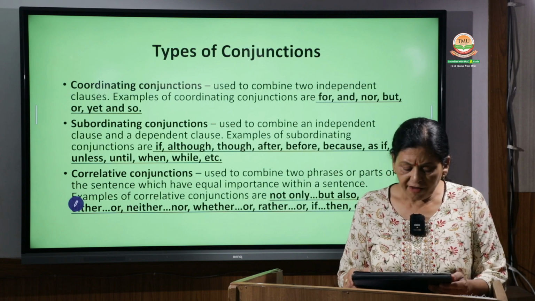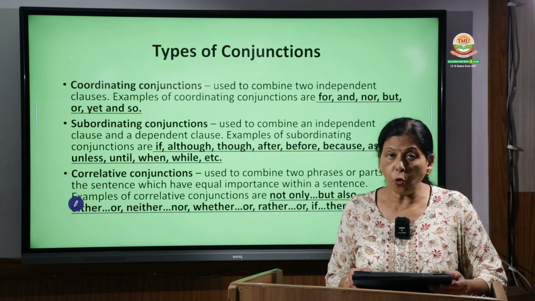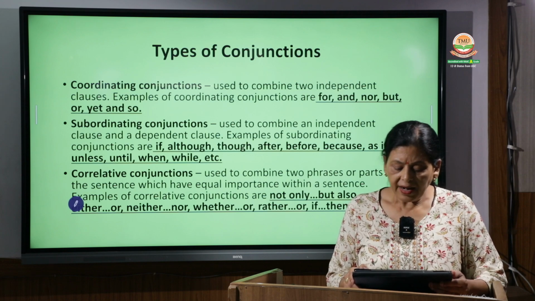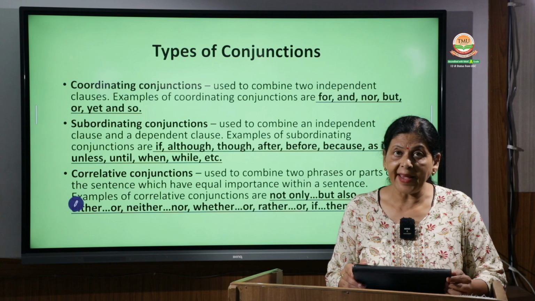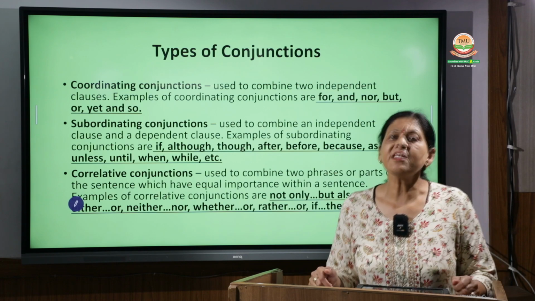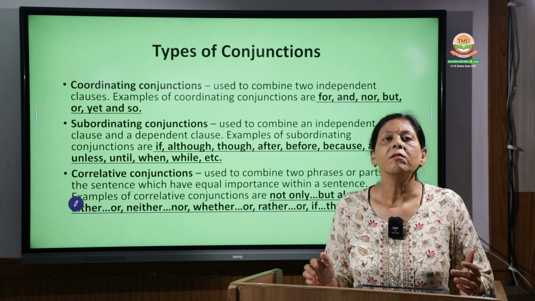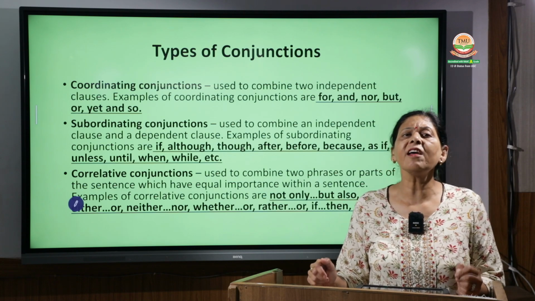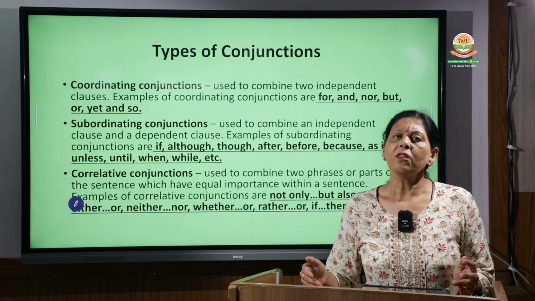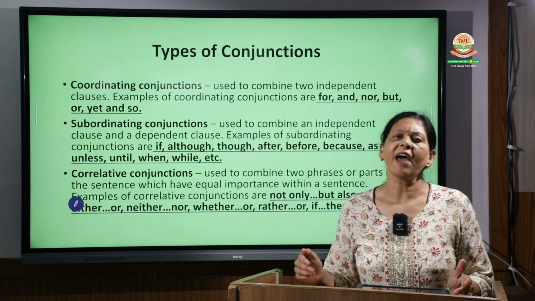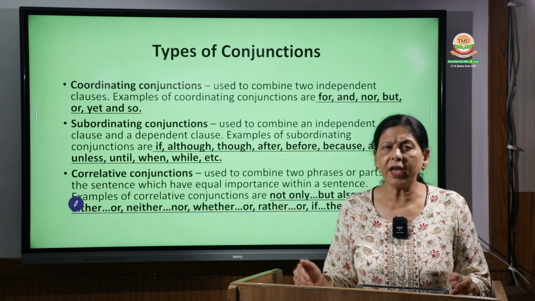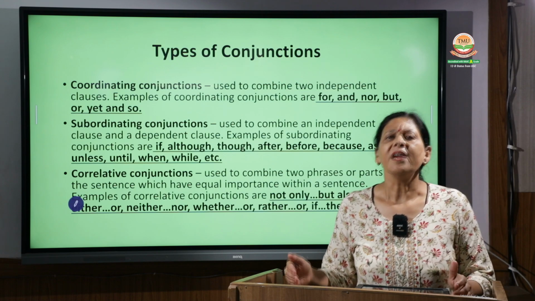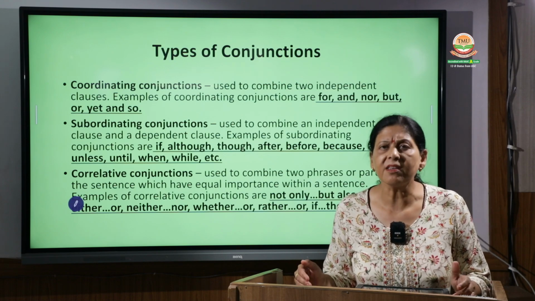They are if, although, though, after, before, because, unless, until, when, while, etc. Okay, so these are subordinating conjunctions. And again we come back to the same thing. Subordinating conjunctions are used when there is one dependent clause and the other is an independent clause. Means the dependent clause fetches its meaning from the independent clause to make complete sense.